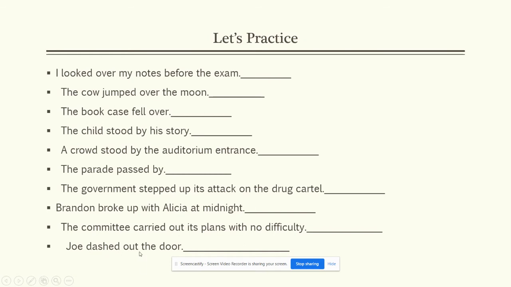And then Joe dashed out the door. Out the door is a prepositional phrase, and it's giving us information about where Joe dashed. So out is a preposition.